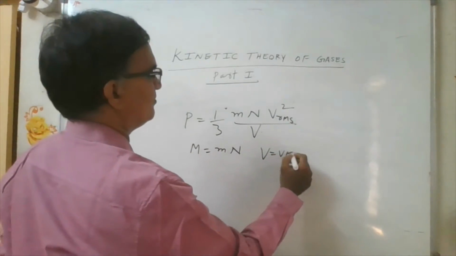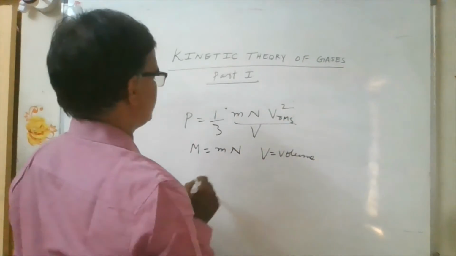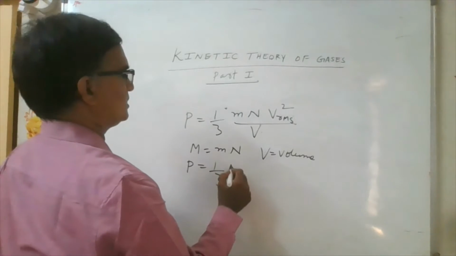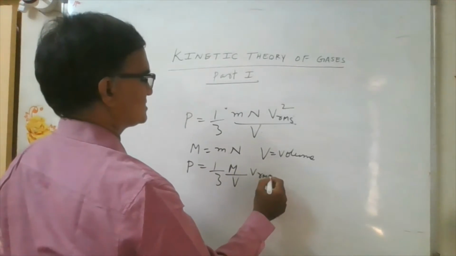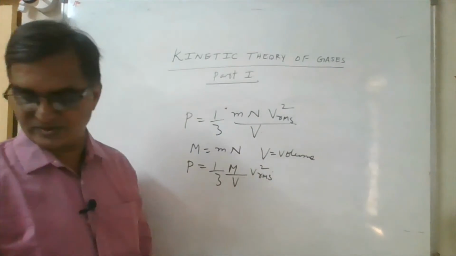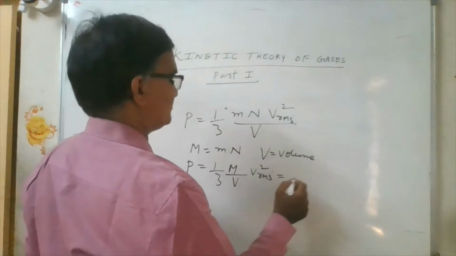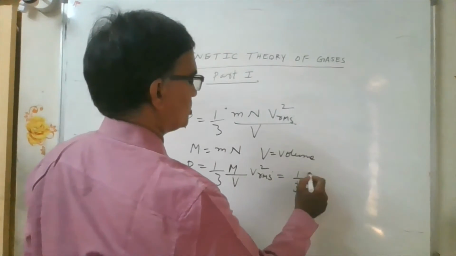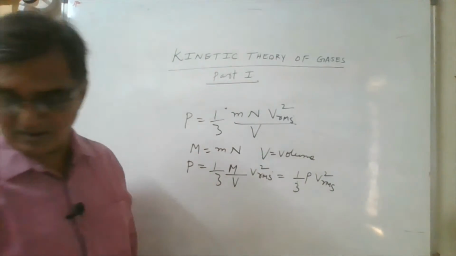V is volume, and Vrms stands for RMS velocity. If we write like this, P is 1 by 3 total mass by volume into Vrms square. Mass by volume is density, so P is 1 by 3 into rho into Vrms square. These equations we'll be using in problems.